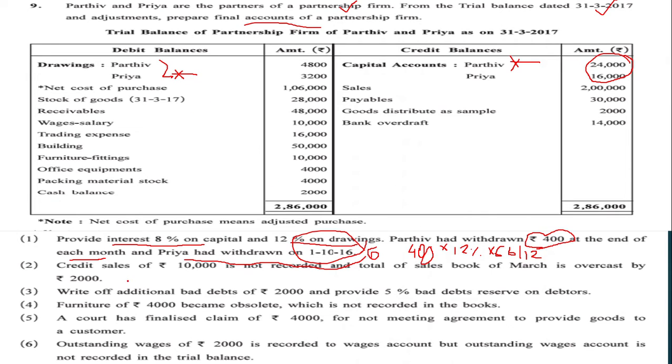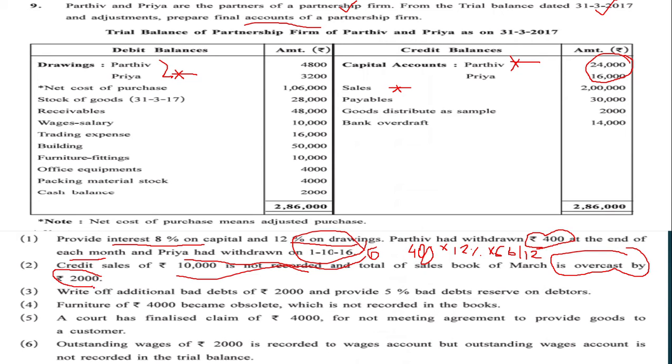Credit sales of 10,000 is not recorded. So now sales, put a fugri over here because the sales of 10,000 is not recorded. And the total of the sales book of March is overcasted by rupees 2,000.